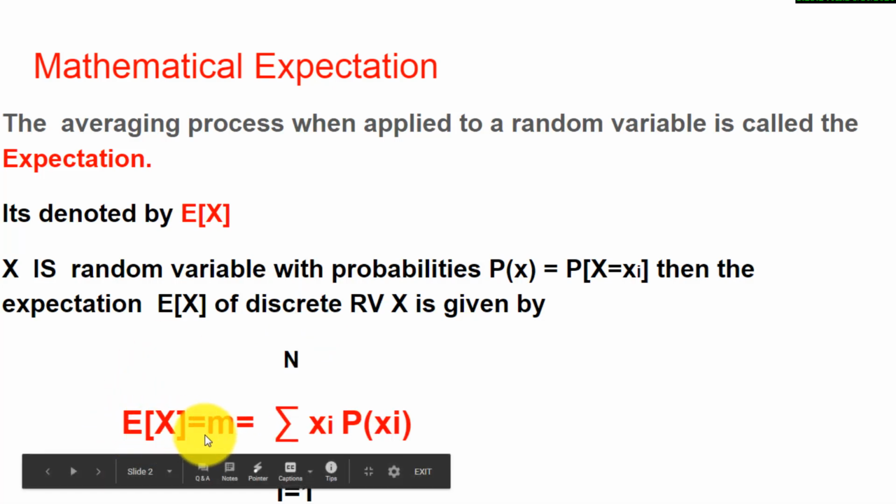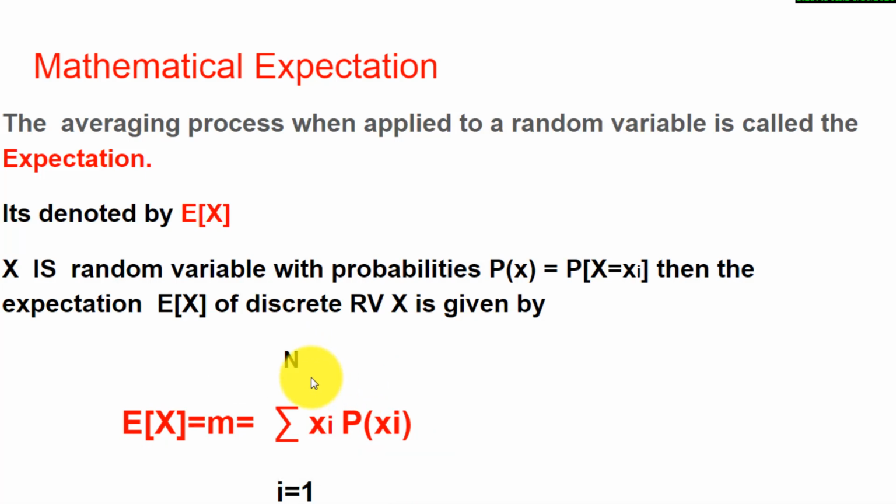Now the expectation of this random variable can be written as expected value of x is equal to m, where m is read as mean, or we can also write it as mu. It is the summation of i equal to 1 to n, xi probability of xi. This is for the case of discrete function. Now similarly for the case of continuous,